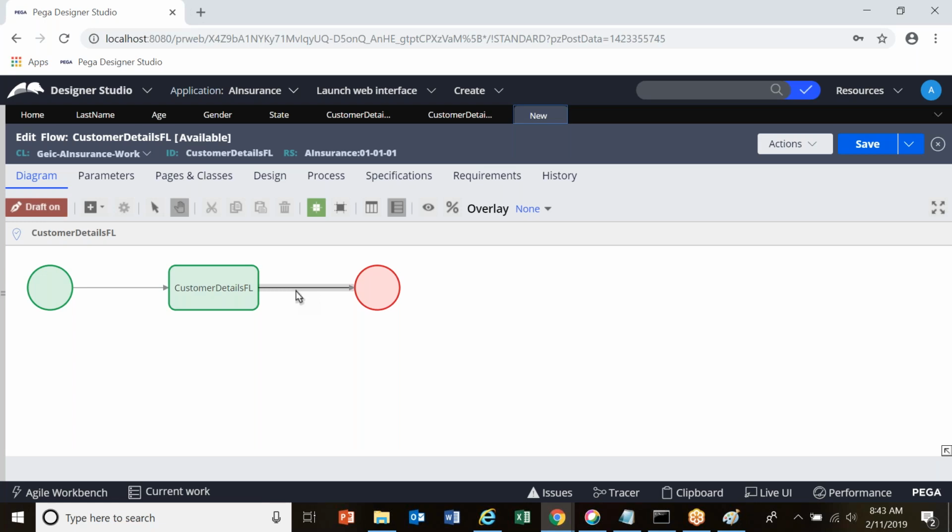You have to configure your flow action rule on assignment. This is assignment. What is the outgoing connector of this assignment? This one, right? I have to configure on this connector. How to configure on this connector?